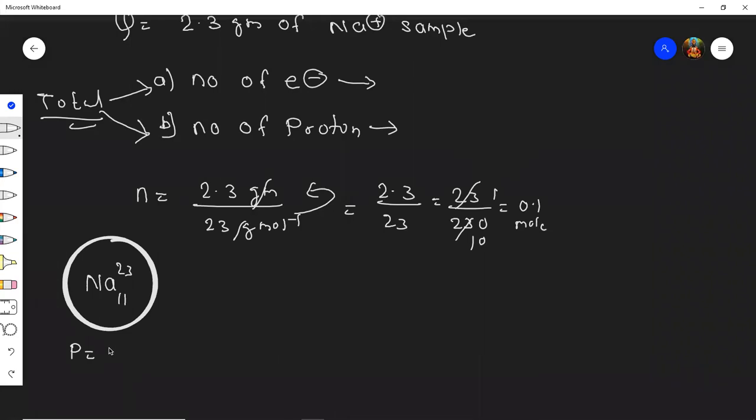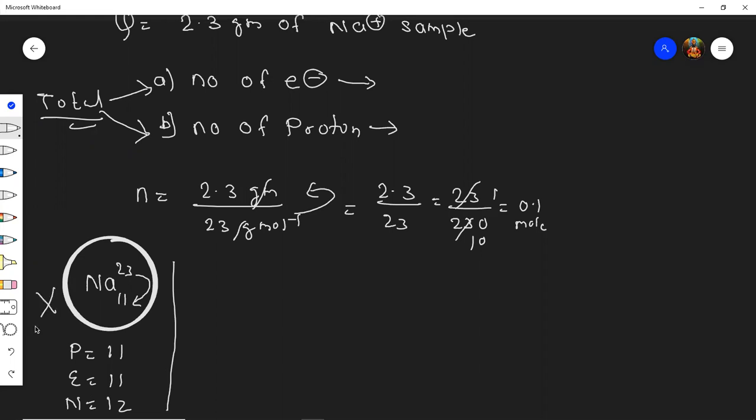12. Protons are 11, students. Protons are always equal to electrons, so electrons also will be 11. Students, how much will be neutrons? That is 23 minus 11, that is 12. Okay.